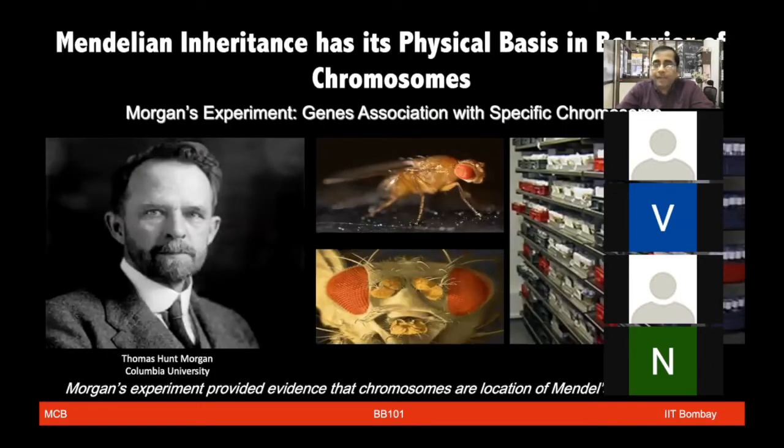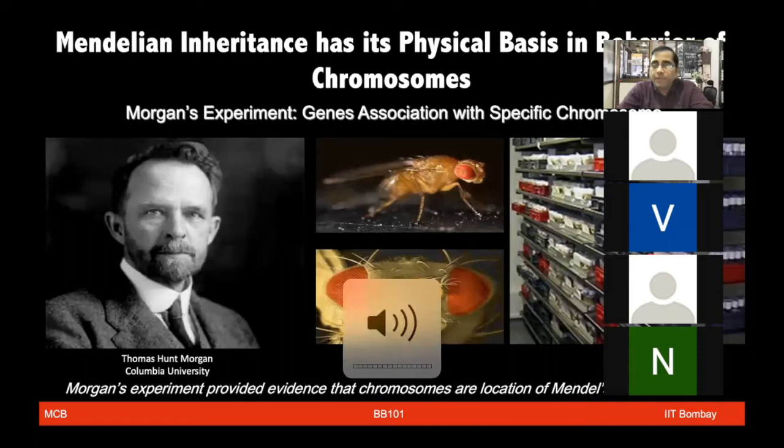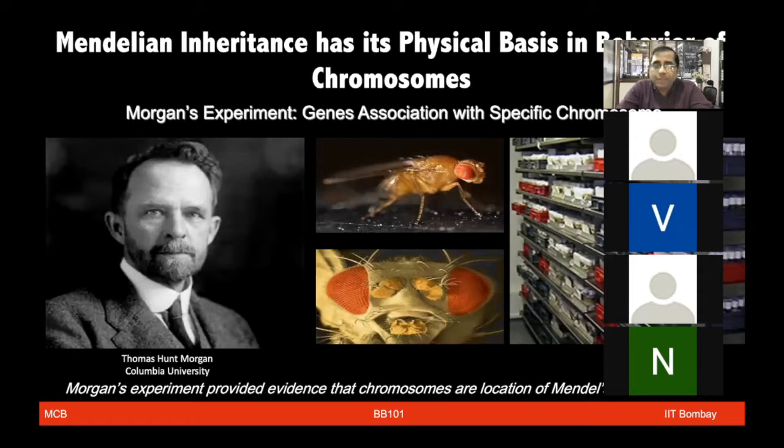So in the last lecture, we talked about Gregor John Mendel, how he did elegant experiments on pea, which led to some very interesting and important laws of segregation and independent assortment, and those became pretty much fundamental for scientists to follow. However, many scientists were still investigating how real those rules are, and how much they can be followed in other model systems. There are different types of model systems available, like Drosophila melanogaster, what you see in the picture here, which is a fruit fly.